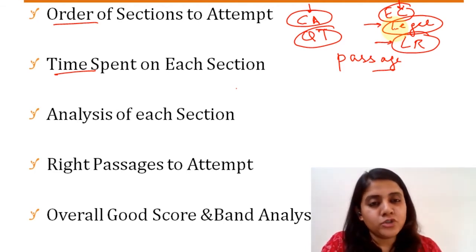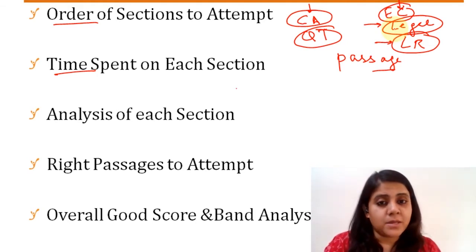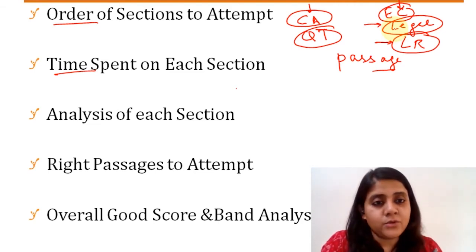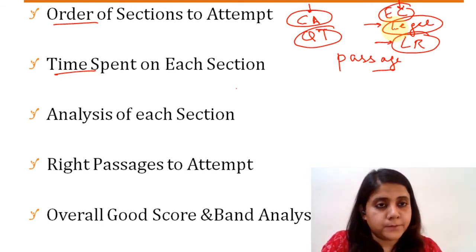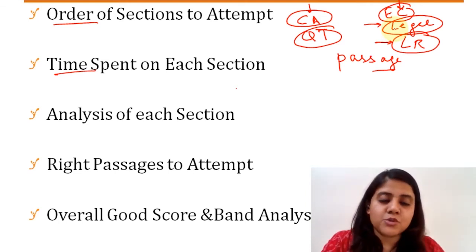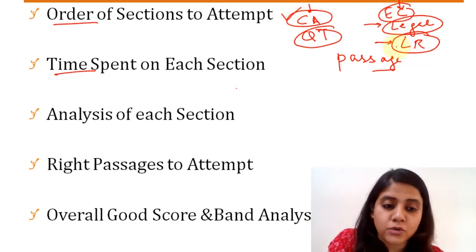Ideally, we suggest not to start off with the legal section. So probably you can leave it in the middle. At the same time, legal is not something that you can afford to do at the very end either. That would be risky as well. So ideally, you can plan to do legal in the middle. English and logical, you can interchange based on your comfort. And between quant and current affairs, it is better to do the current affairs section as the second section after English or logical.